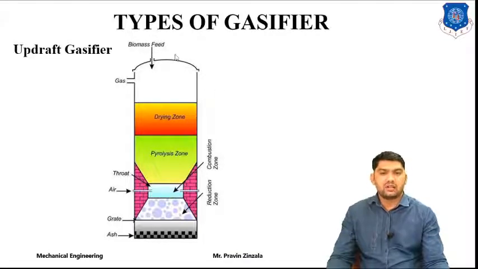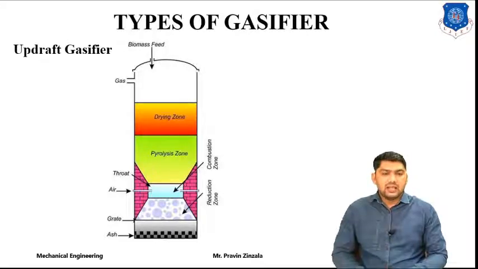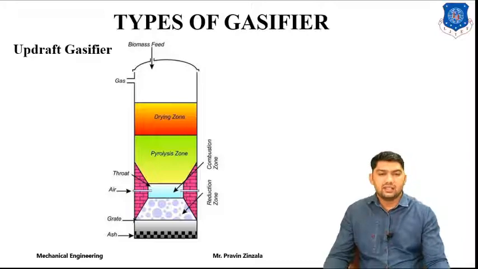Whenever we supply biomass from the top of the gasifier, it first comes into the dry zone, where the biomass is dried due to the heat. Then after the pyrolysis zone, combustion starts and generates heat. In the gasifier, we supply less air compared to the combustion process.